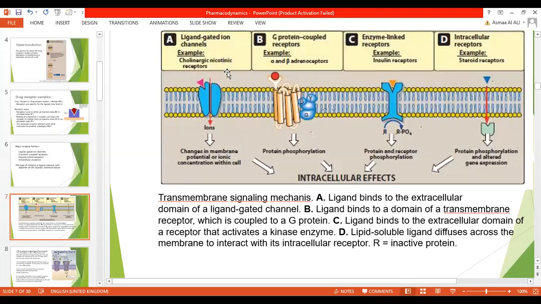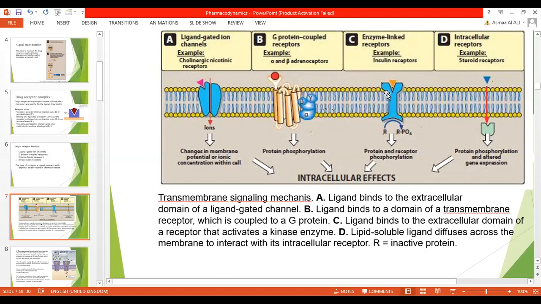This graph shows the four different types of receptor families: ligand-gated ion channel, G protein coupled receptor, enzyme-linked receptor, and intracellular receptor. And here, in A, a ligand binds to the extracellular domain of a ligand-gated channel. B, G protein receptor: here the ligand binds to a domain of a transmembrane receptor which is coupled to G protein. This is the G protein, which has a different shape.